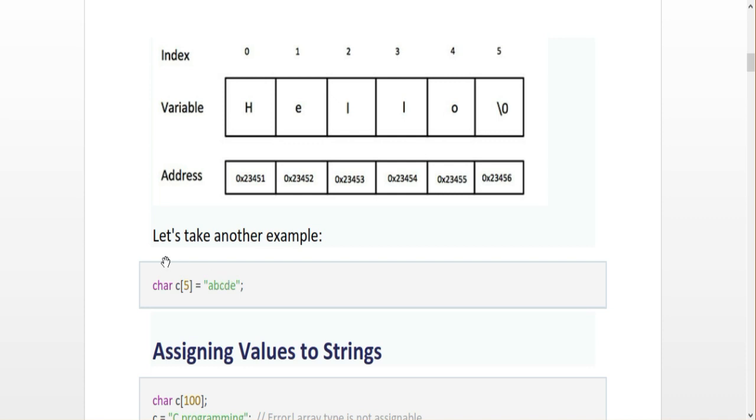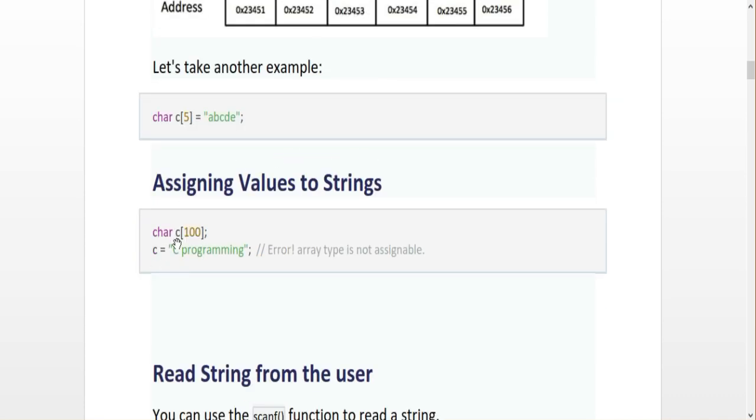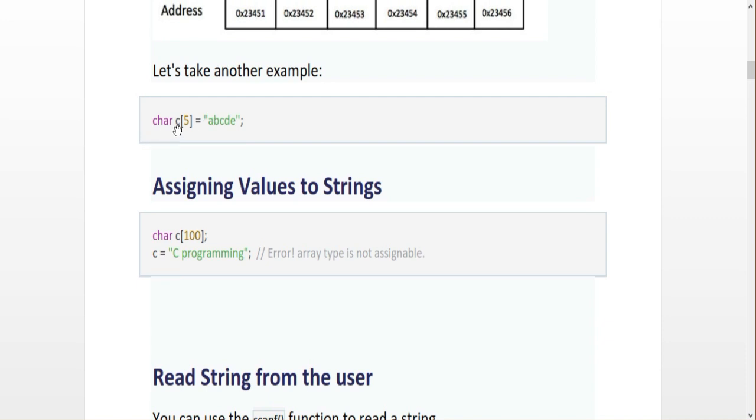So assigning value means character C equal to 100, then colon, actually is a declaration. Then C is a string, C equal to, within the double quote, "C programming". Actually it gives error. It's not possible, because you have to declare like this only: character, the string equal to, next declare the corresponding string. You cannot declare in the next line, because the assignment operator is always used in a single line and receives the corresponding input string or the declaration of the corresponding string. So this is the wrong declaration.